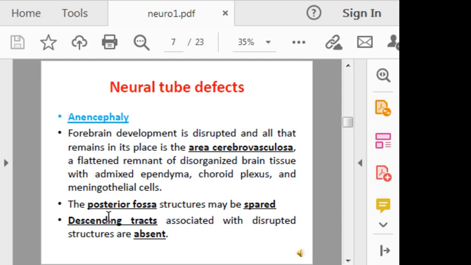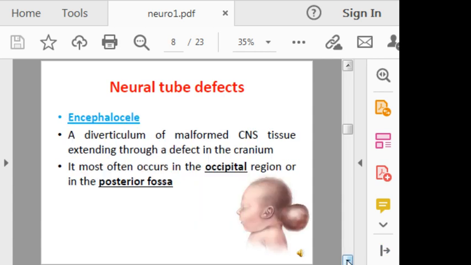You know from your previous study that there are ascending tracts carrying afferent information to the brain, and there are descending tracts carrying efferent information from the brain, and these tracts are usually absent from the disrupted structures in case of anencephaly.